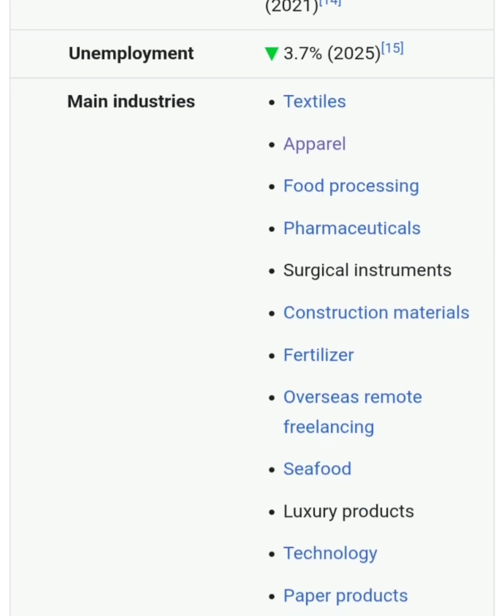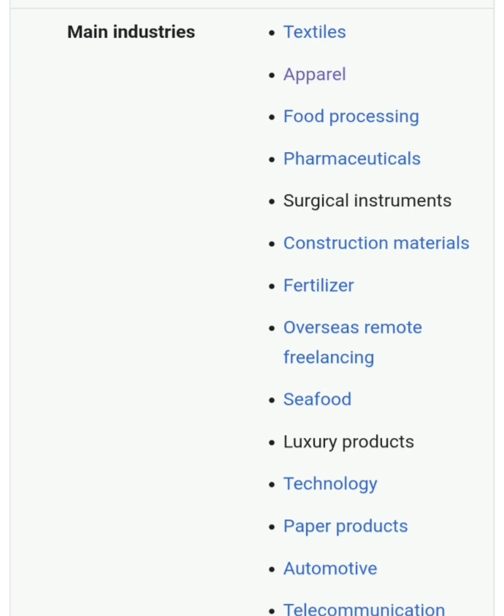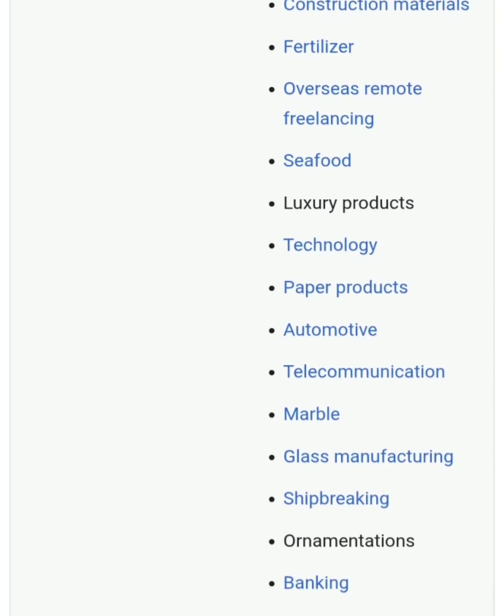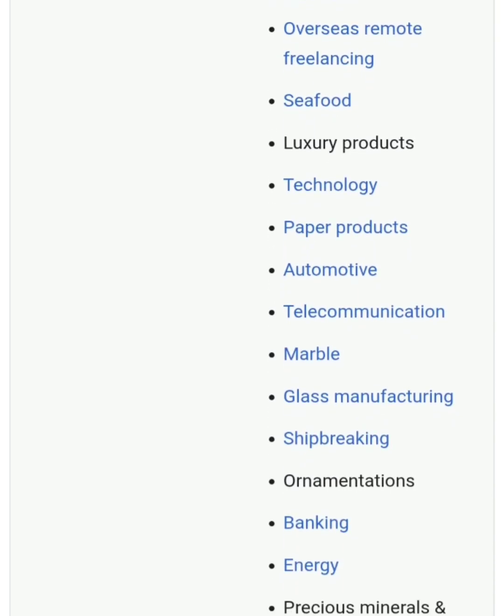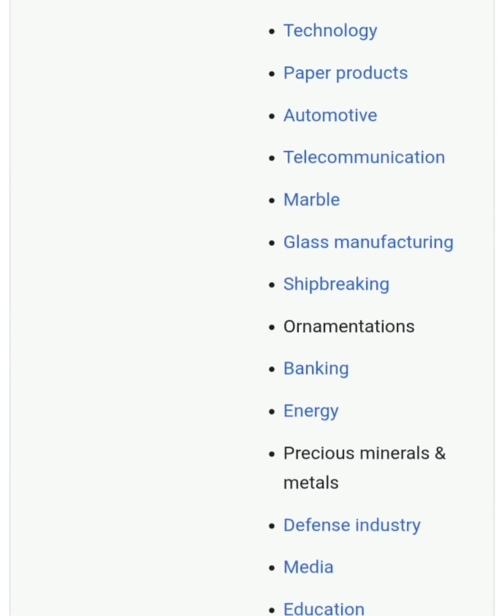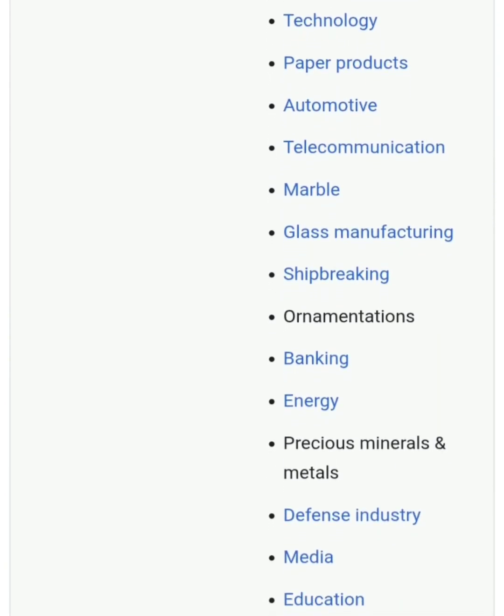Unemployment. In Pakistan, the unemployment rate is 3.7%. The main industries of Pakistan are textile, apparel, food processing, pharmaceutical, surgical, construction, fertilizer, overseas, remote freelancing, seafood, luxury, technology, paper products.